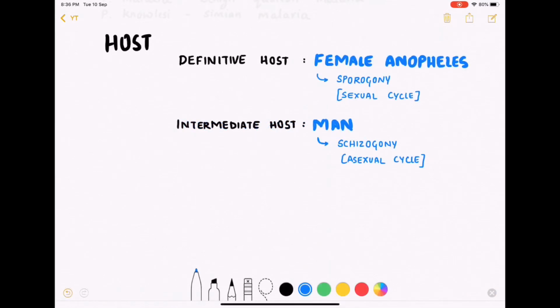Before we learn about the life cycle proper, we need to know about the host. The definitive host for the malarial parasite is the female Anopheles mosquito, where the sexual cycle, that is sporogony, occurs. It is a female mosquito which can transmit the disease and not the male, as only the female mosquito needs a blood meal for laying eggs. The intermediate host is man, where the asexual cycle or schizogony occurs.